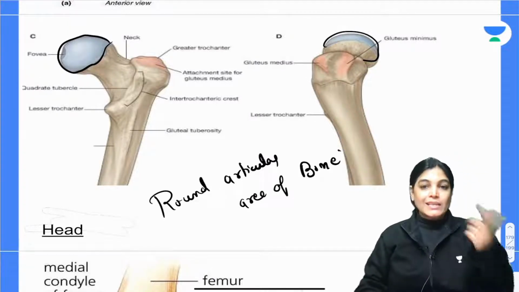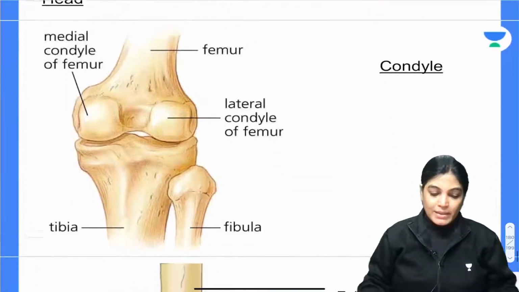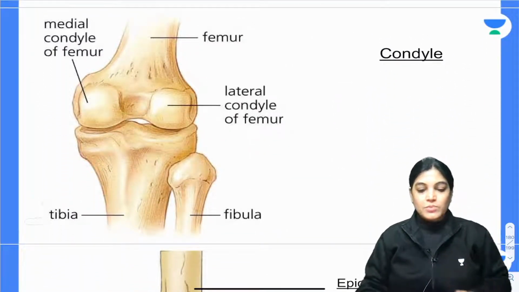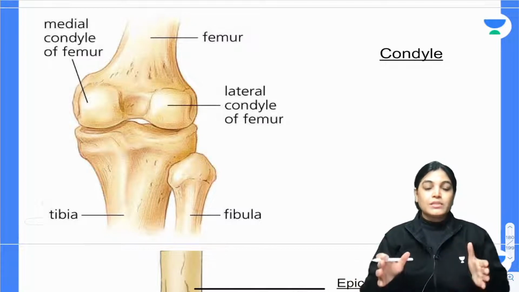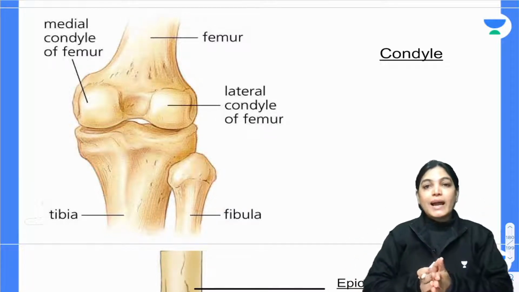The term generally seen in osteology is condyles. Condyles means small rounded articular surfaces at the ends of bones. Generally condyles are at the ends of the bone.